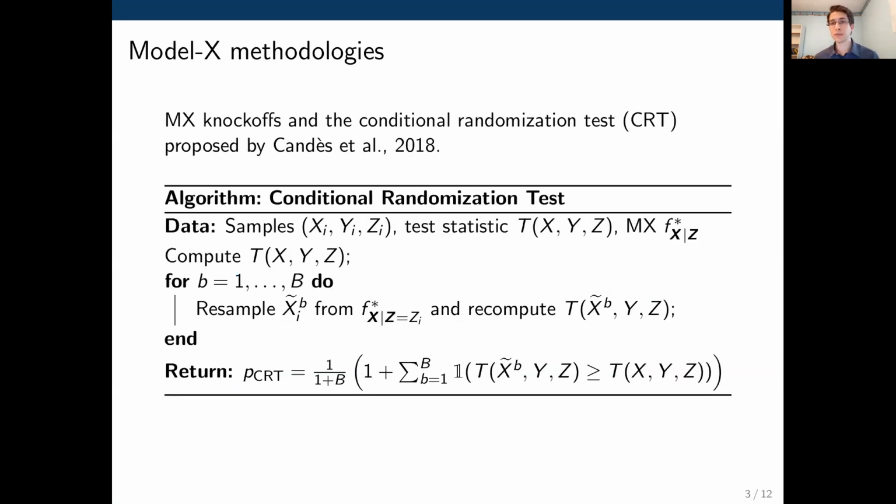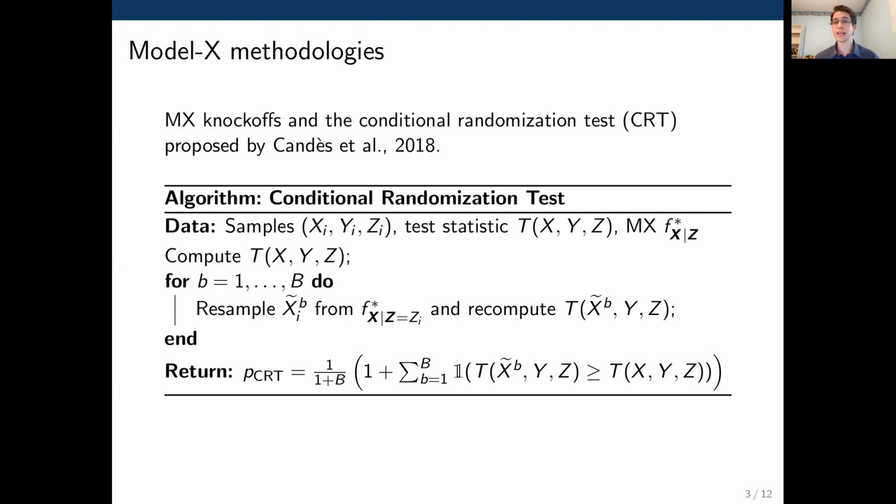So there are several methodologies that have been proposed to test conditional independence under Model X. And I'd like to highlight Model X knockoffs and the conditional randomization test in particular, both of these being proposed by Candes et al. in 2018. In this presentation, I'll focus mainly on the conditional randomization test, so I'll briefly review this methodology.